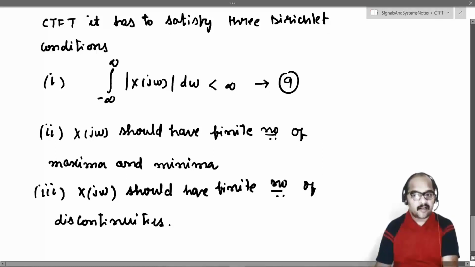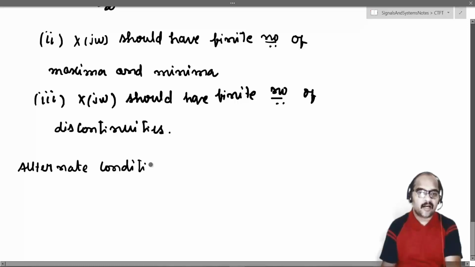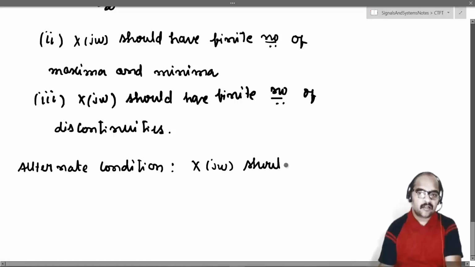Again, the alternate condition we also have to bring in. What is that alternate condition? X of j omega should have finite energy.